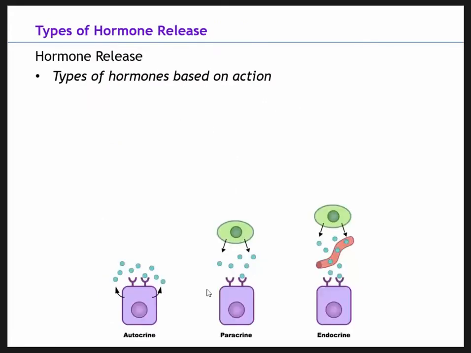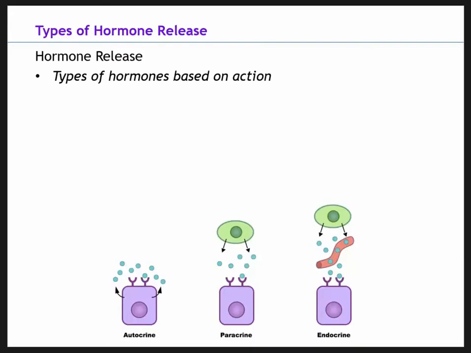What we also want to learn is our hormone release systems. Hormones have specific release patterns, and every hormone has a different one, or one of the three that we see at the bottom. The release of hormones occurs from specific cellular sites in various organs and glands.